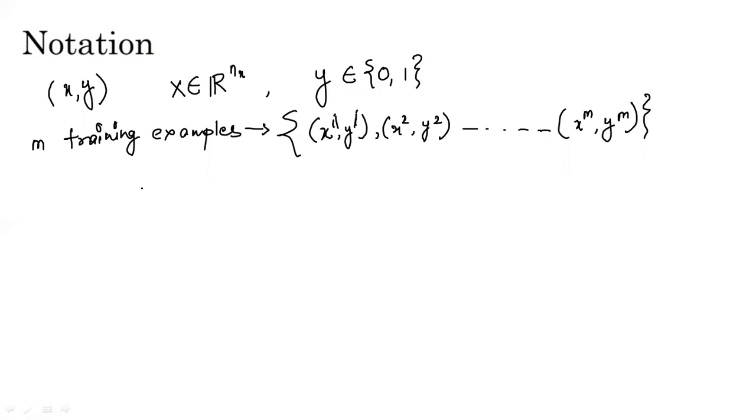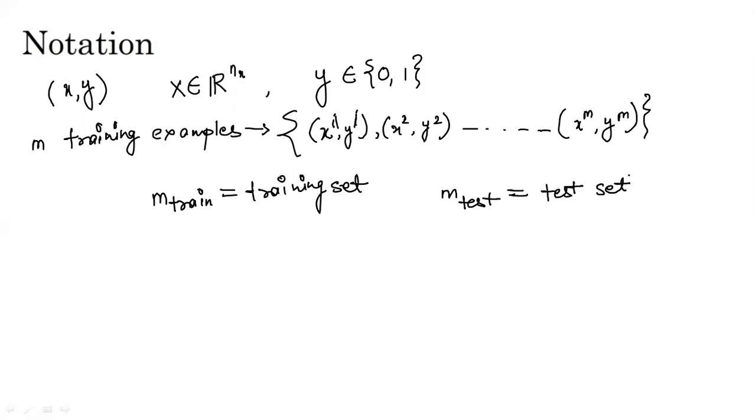So what are the notations for defining the training set and test set? I will be telling you here. So m train would generally represent the training set, and m test would generally represent the test set. Okay, and hash m, that is the number, would represent the number of training examples, and this would represent the number of test examples.